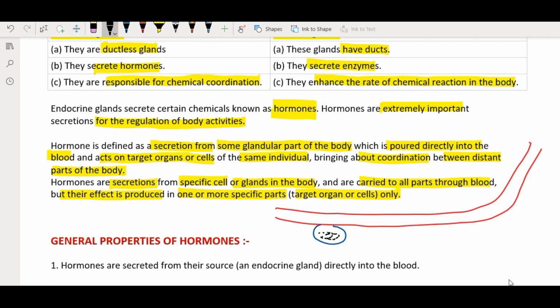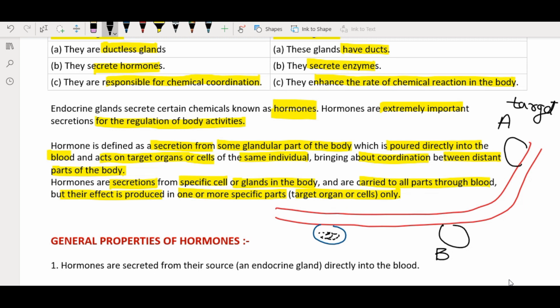Now we will consider for example purpose, over here is a tissue B and over here is another tissue that I will name as A, and for example this is our target tissue.